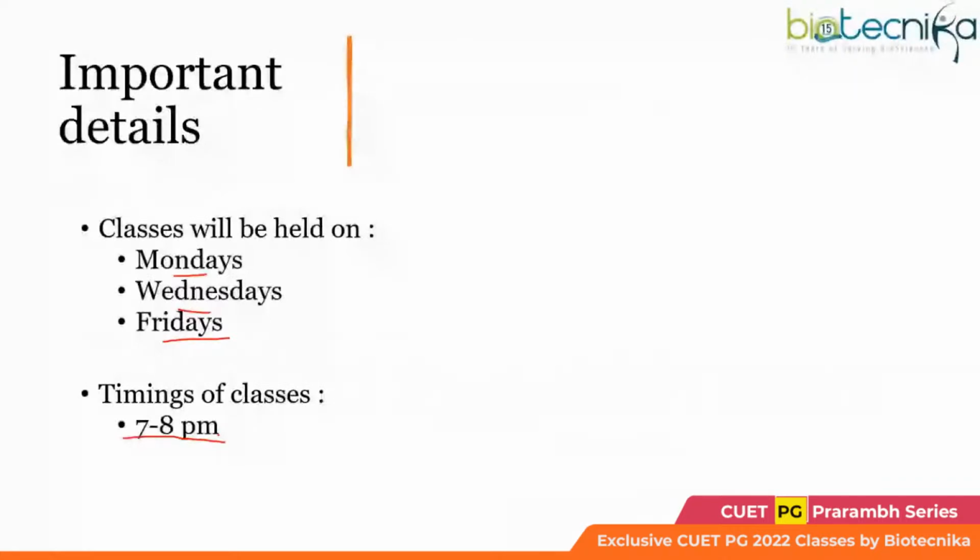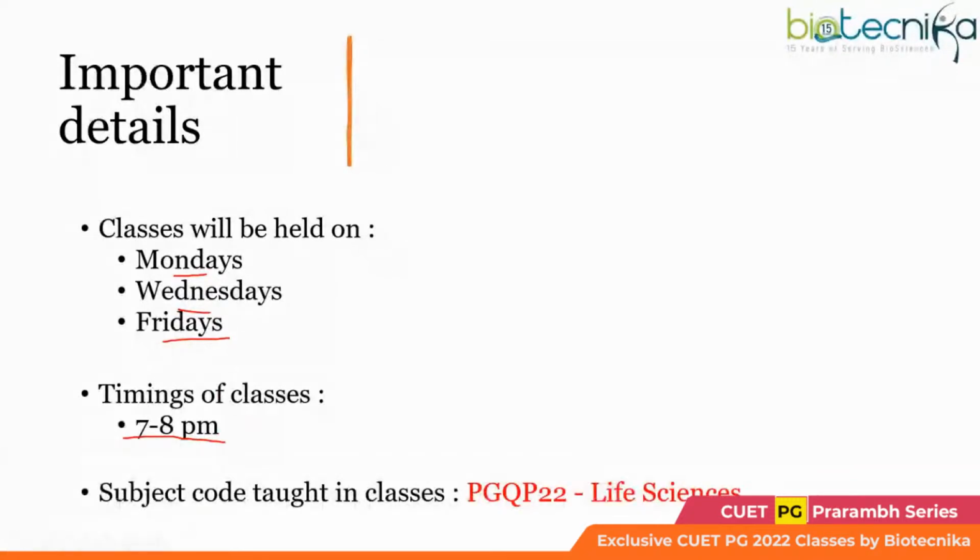Right from the beginning, we are dealing with every unit of the syllabus, whichever we are teaching. So the subject code that will be taught in classes of PG QAT PG Prarambh series is PGQP 22. Kindly note this is life sciences.